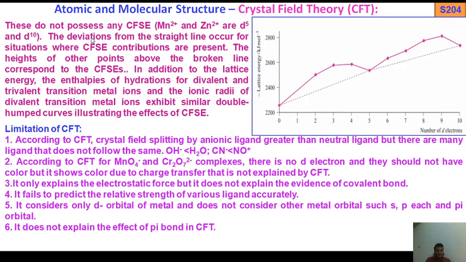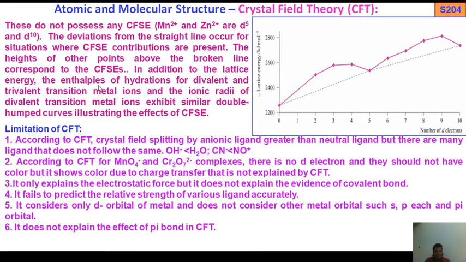The deviations from the straight line occur for situations where CFSE contributions are present. That means there is some crystal field stabilization contribution there. The heights of the other points above the broken line correspond to the CFSE. This is the CFSE value.